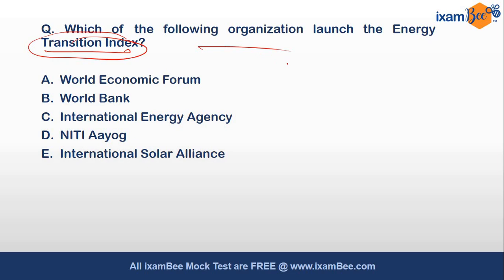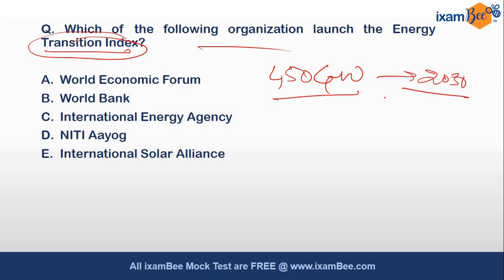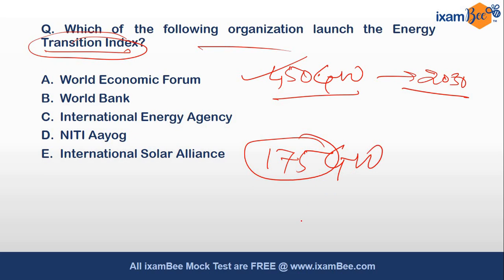Energy transition and the emphasis on renewable energy is given by the Government of India. We have targeted 450 gigawatt by 2030. This is an important target because it is related to sustainable development. Last year NABARD asked the breakup of 175 gigawatt. This is our INDC. They may also ask 450 gigawatt. So you should know the things related to energy transition, renewable energy, sustainable development, environmental protection.